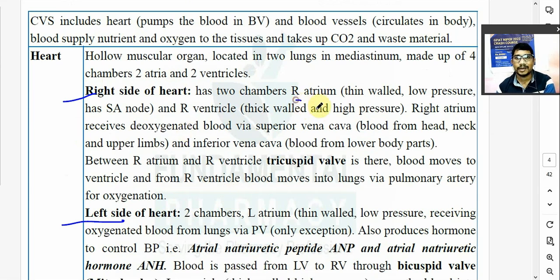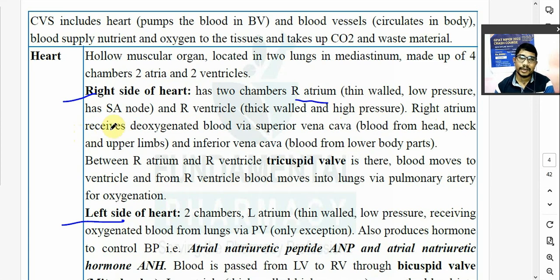First chamber is nothing but the right atrium. Right atrium क्या है? So it is a thin wall. उसका जो wall होता है वो thin होता है. It is a thin wall and it has a low pressure. So there is a low pressure in the right atrium or right auricle. Right atrium में कम pressure होता है, low pressure होता है, right?